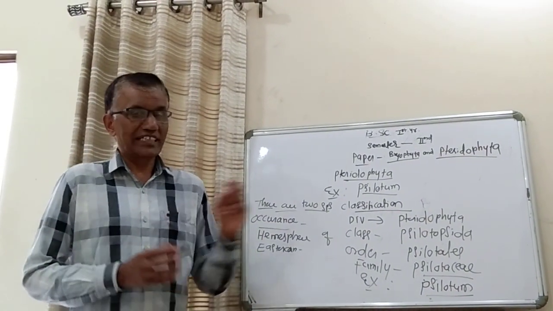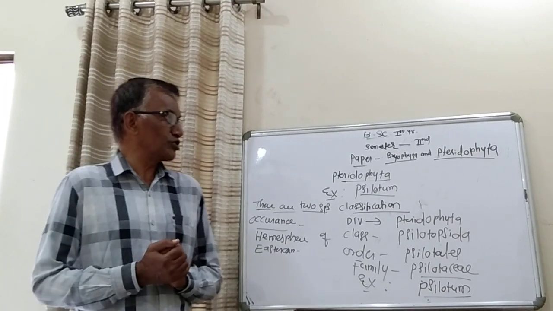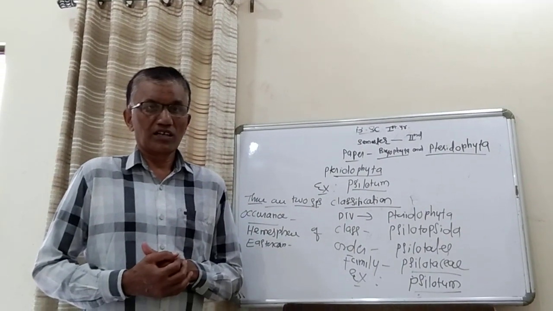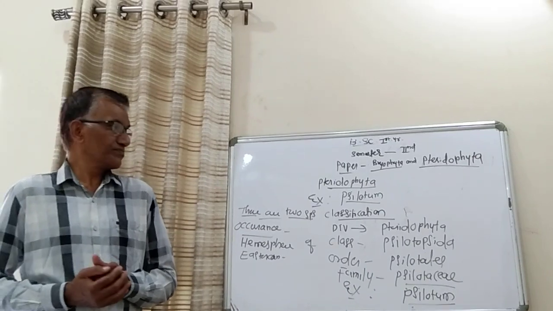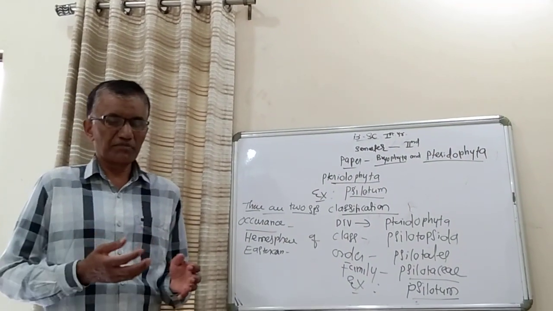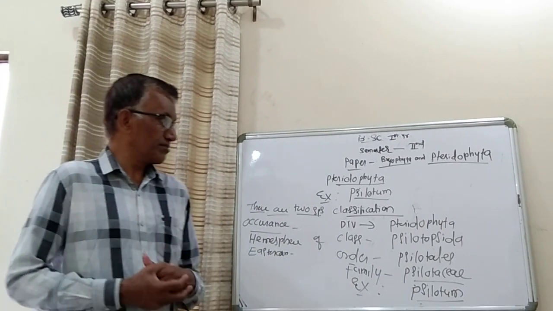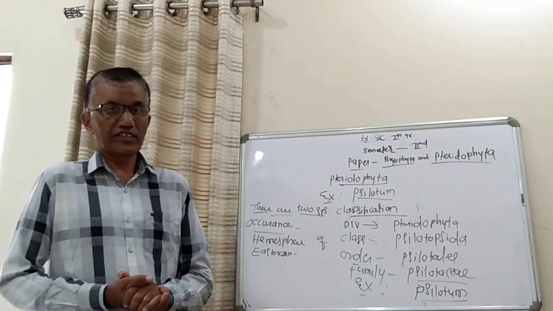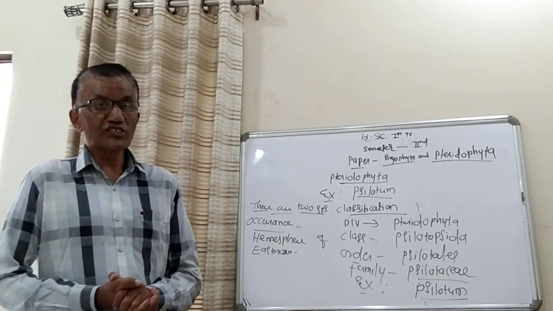But in living condition, the primitive genus of the Pteridophyta is Psilotum. There was a consideration that it evolved from ferns, but there are different debates regarding the evolution of Psilophyta.